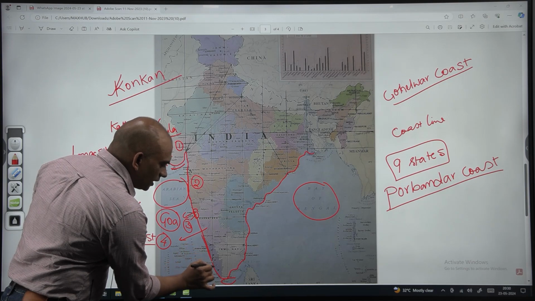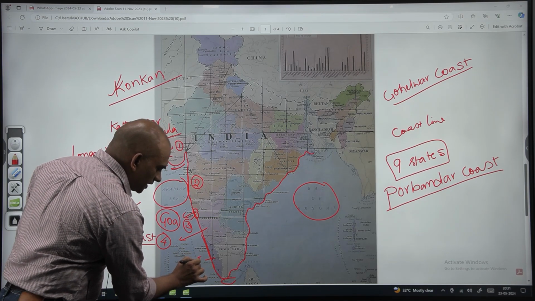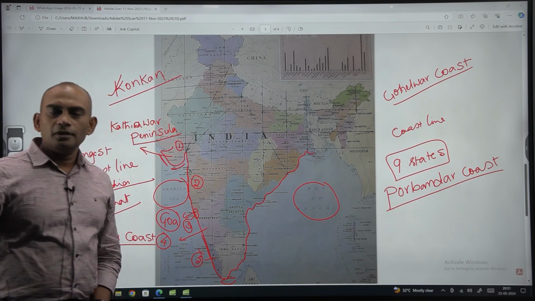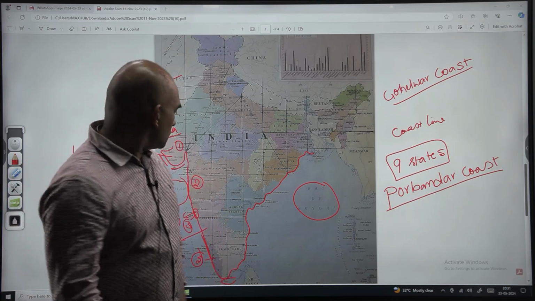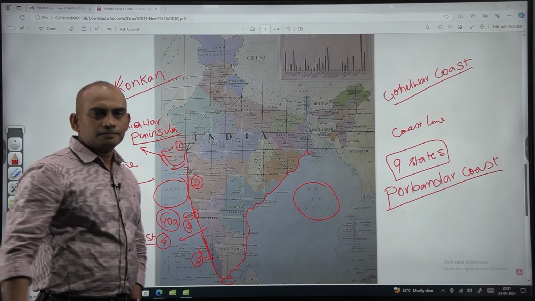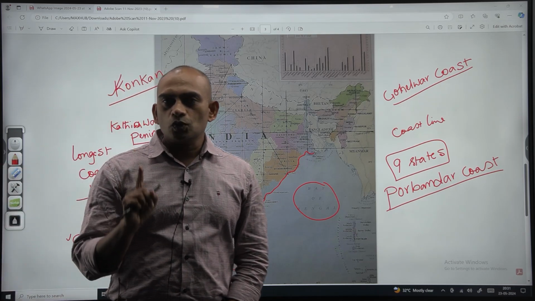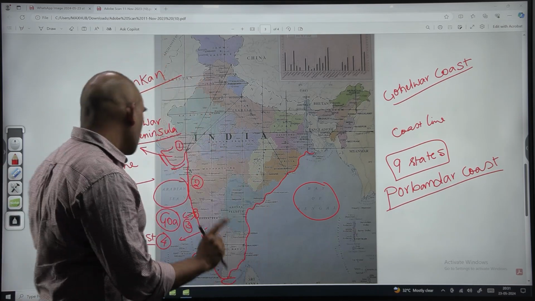Kerala is the fifth state. So I was talking about 9 states. Kerala's coast is known as the Malabar Coast.